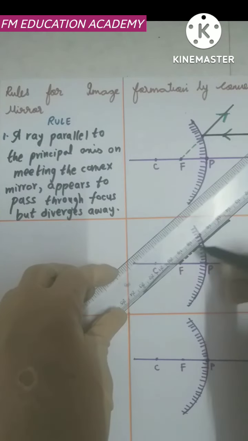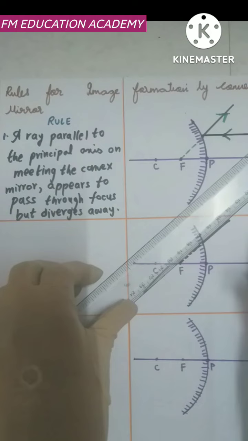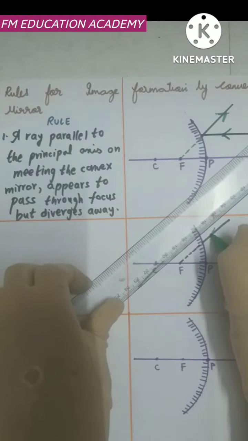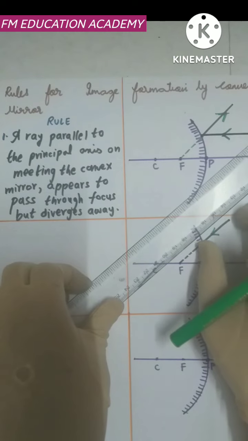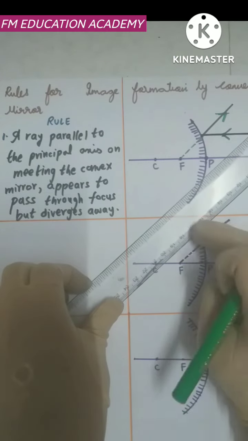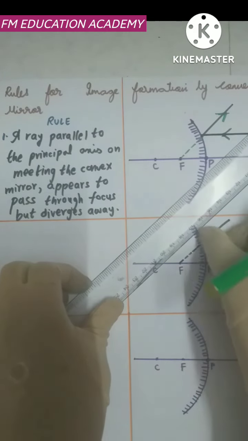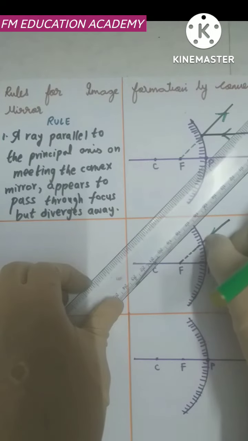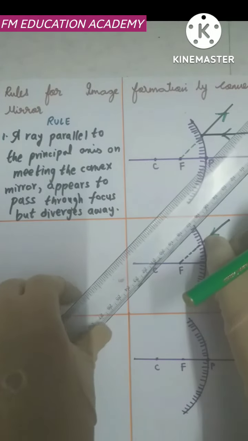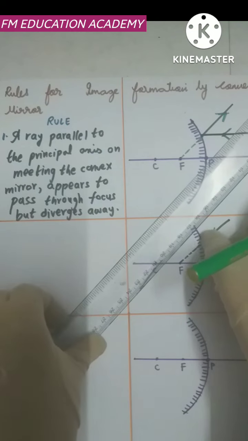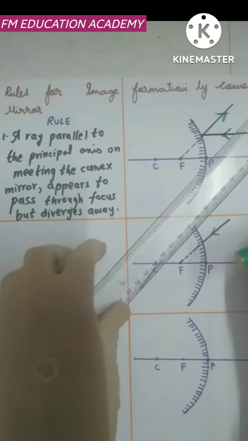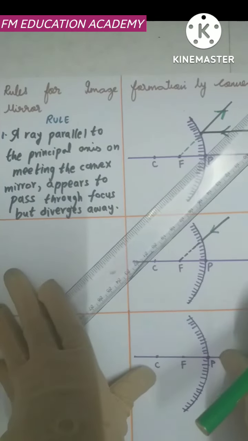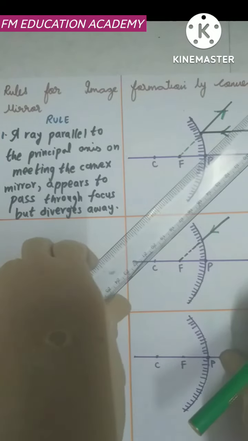A ray traveling in the direction of focus. That is, this is my direction, right? Till here it will meet the convex mirror. This is my reflecting surface, right? A ray will meet this convex mirror, and instead of totally passing through the focus, what will happen? We know that, right? It will become parallel to the principal axis.